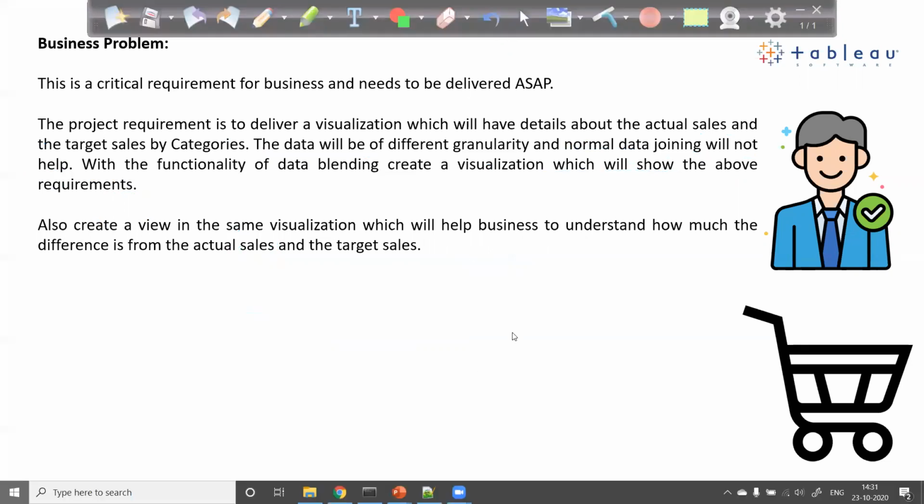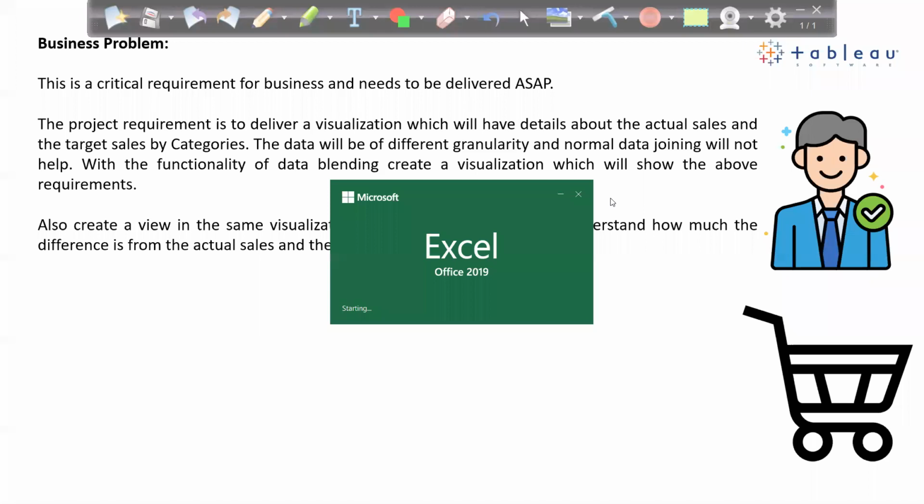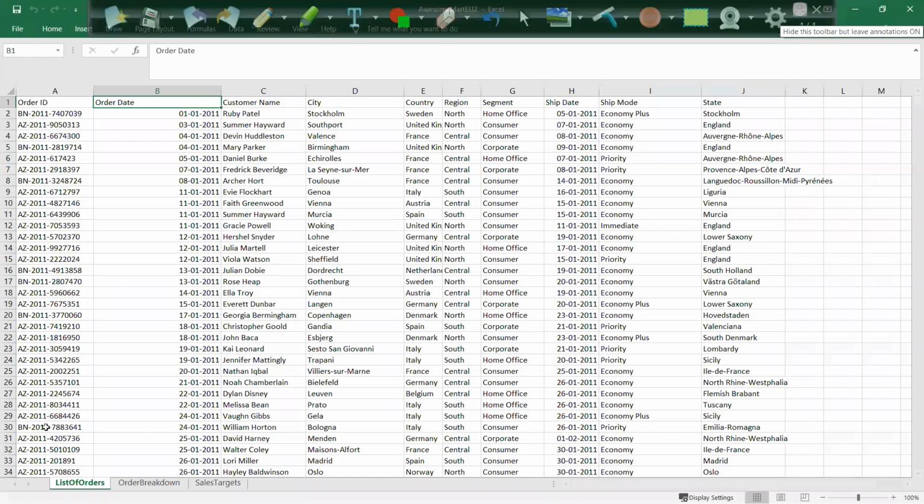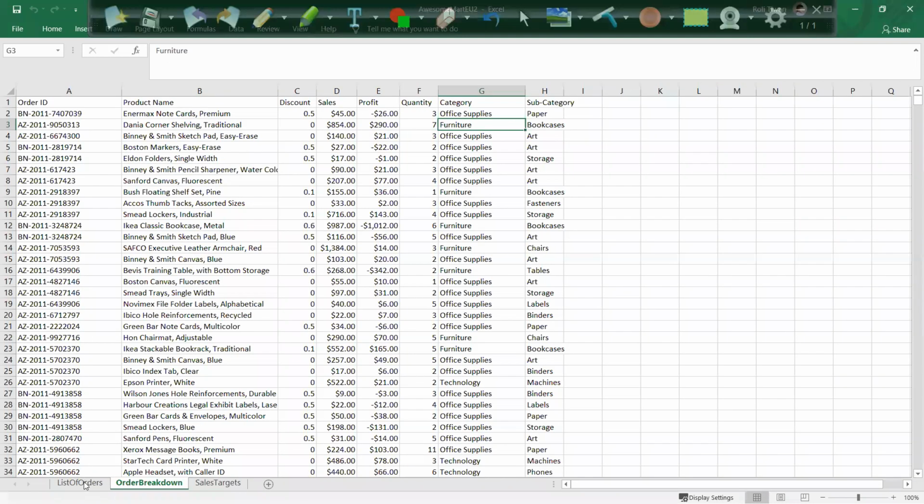If I go to the data set, you can see that the data has the same format. This is my list of orders, order breakdown, and sales target. For list of orders and order breakdown, I will do an inner join, a normal join, because both are of the same granularity.